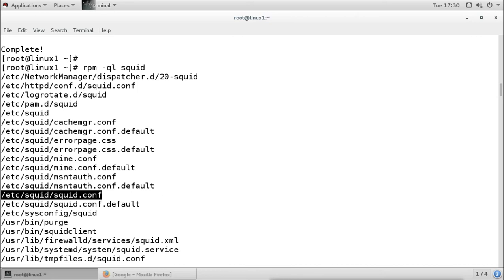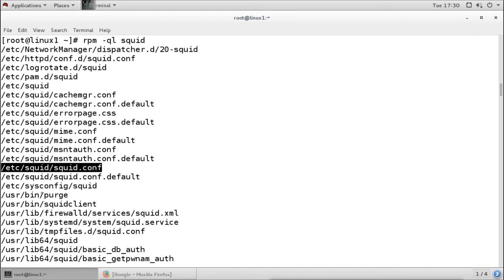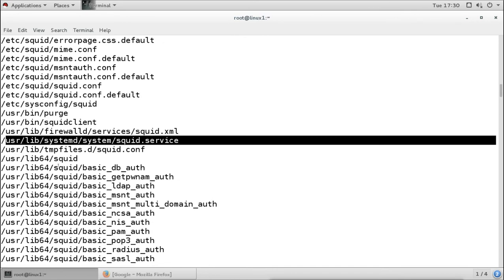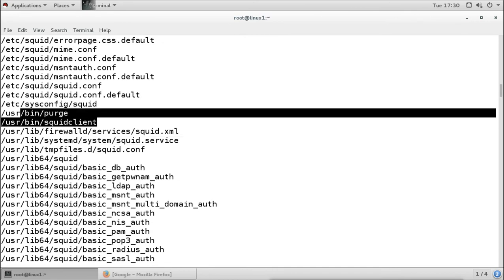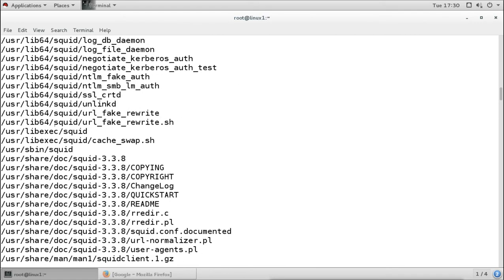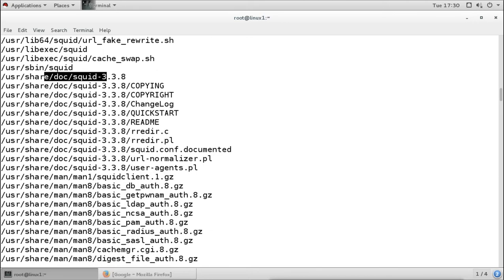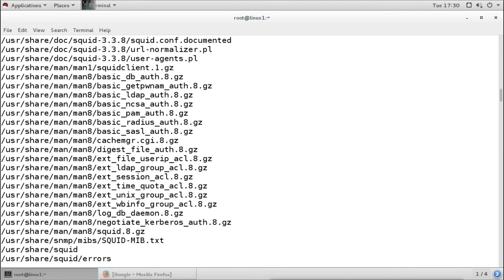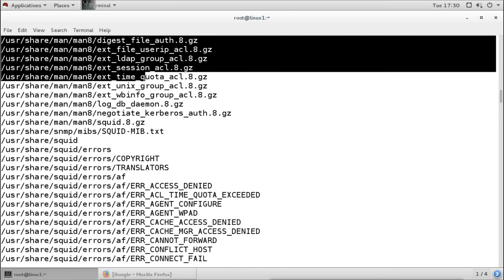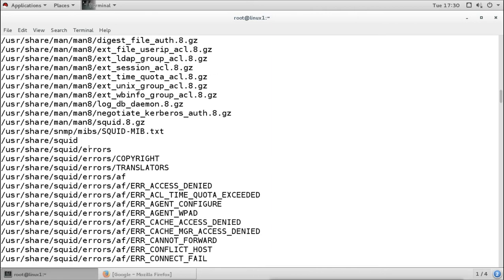Then we have a service. That service name is squid.service. This is the service file for Squid. We have some commands also here. Then we have the library files here. After the library files we have the documents here. These are the document files, these are the man pages. Then we have the share directory. Under the document we have the errors also.